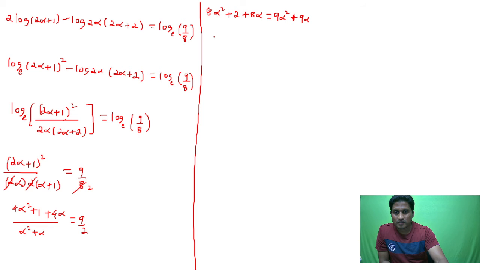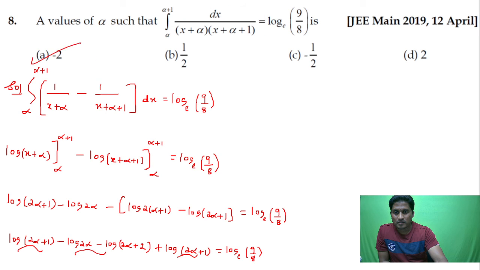So I get alpha square plus alpha minus 2 is equal to 0. Split the middle term, you get alpha plus 2 into alpha minus 1 equal to 0. So alpha is equal to minus 2 or alpha is equal to 1. So one of the values of alpha will be minus 2.